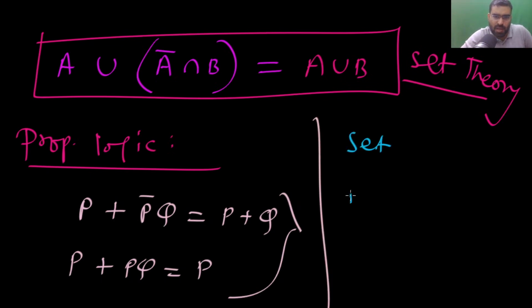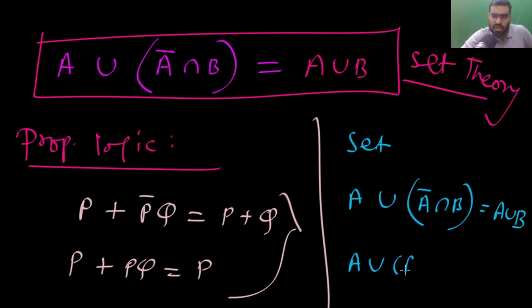In set theory, A union A bar intersection B is the same as A union B, and A union A intersection B is the same as A. Like this, all the rules you have in propositional logic, you have very similar rules in set theory also.